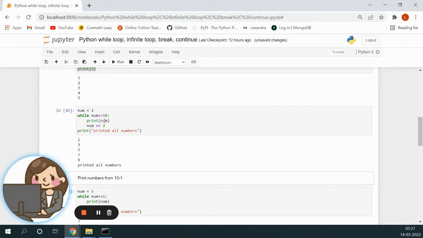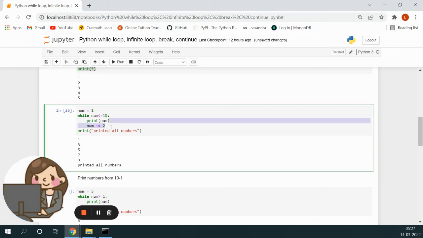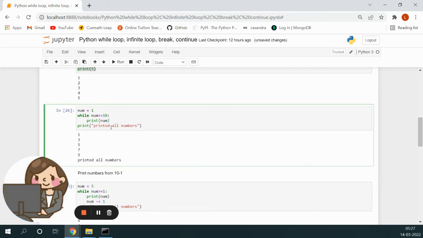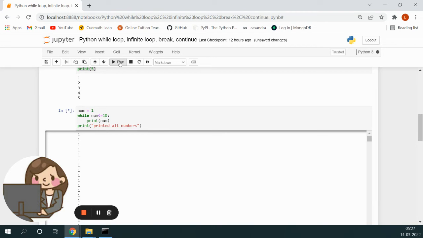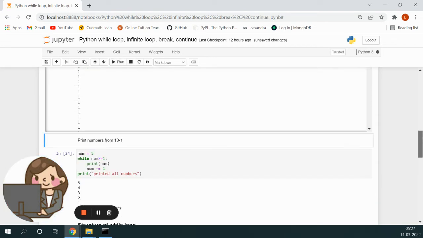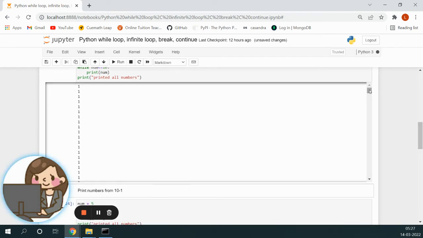Now suppose this increment thing was not here. Then what happens? See, it's going on printing one, going on printing one. It's never ending. See, it has become an infinite loop. Now let me just break that.